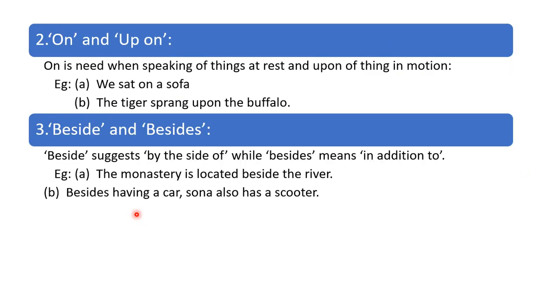Here, on and upon. We sat on a sofa, there is no movement. After sitting on a sofa, the tiger sprang upon the buffalo, so there is a movement. The tiger sprang upon the buffalo. Here the tiger is in motion.